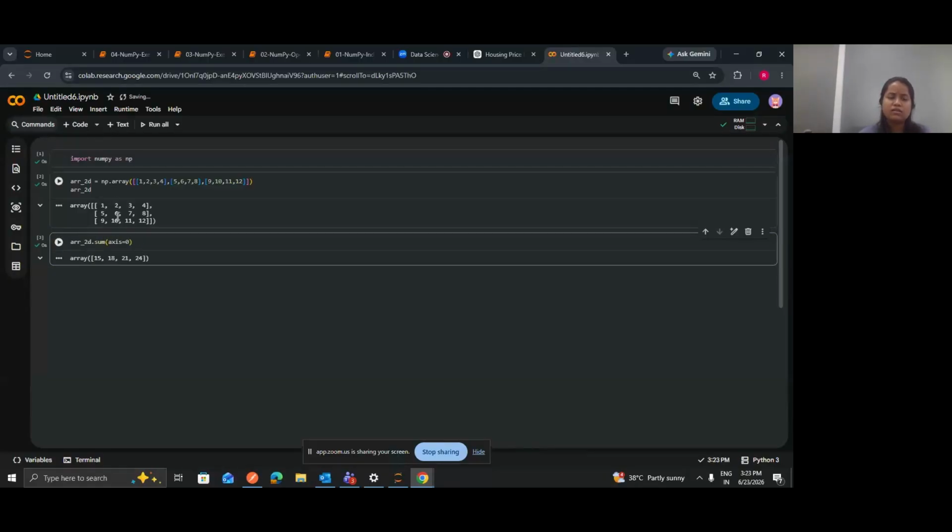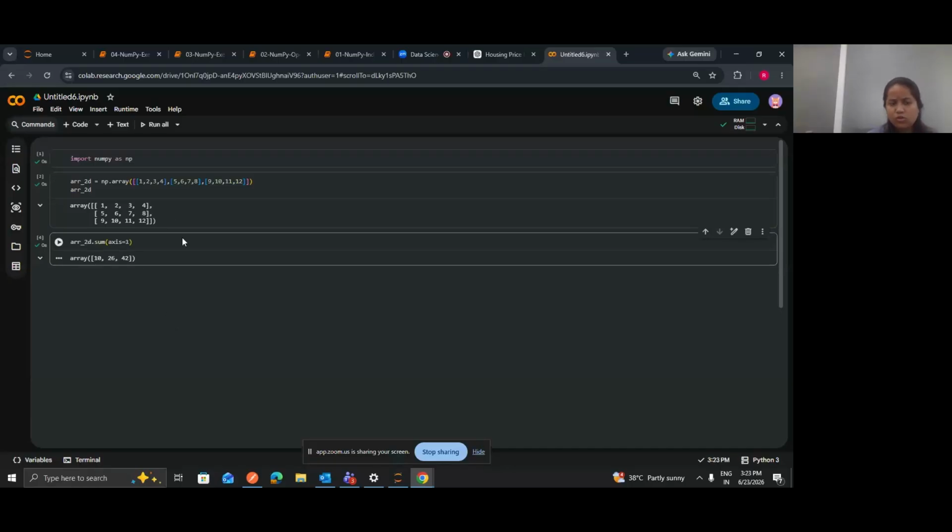So you can see that a vertical sum is coming up as the answer. Now suppose we want to perform this sum horizontally, like every row is getting summed up. For that we can simply pass 1 instead of 0, and here you can see that we are getting three outputs.